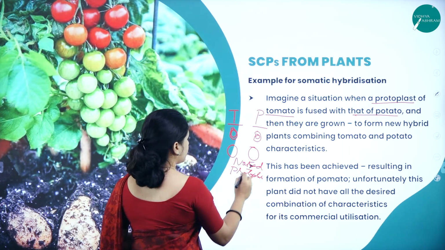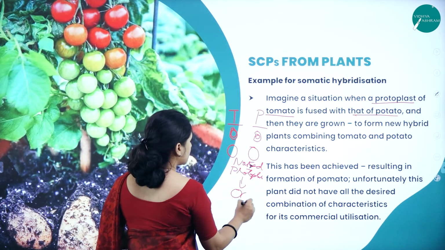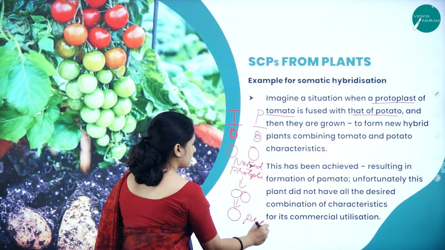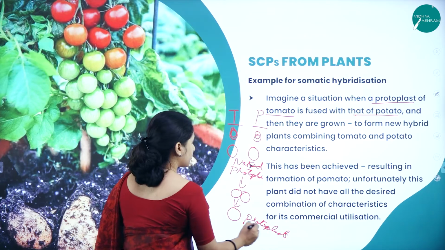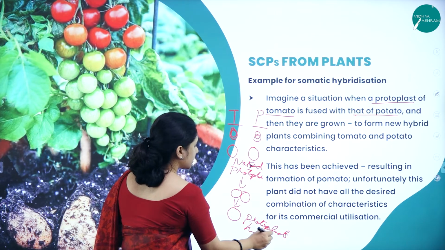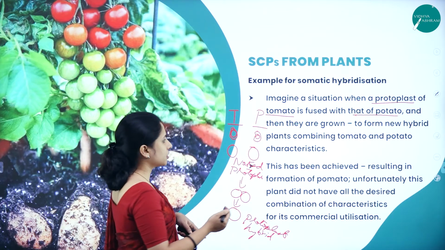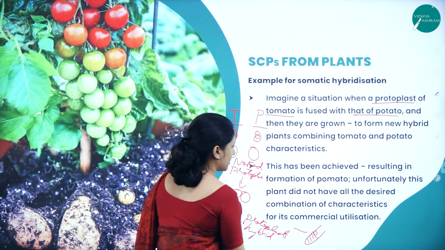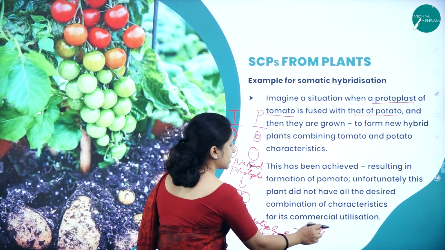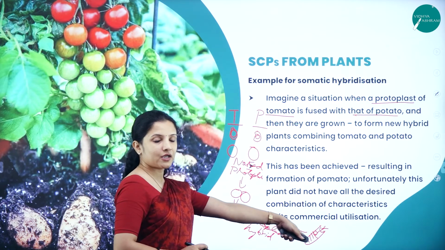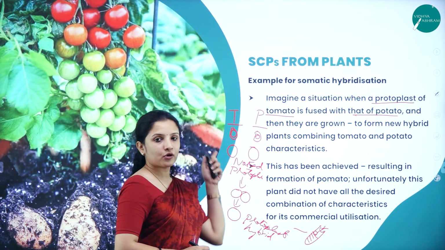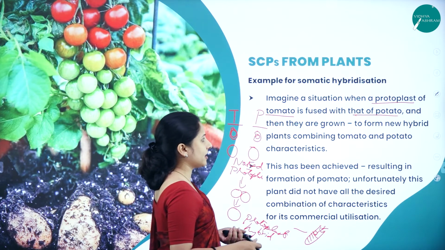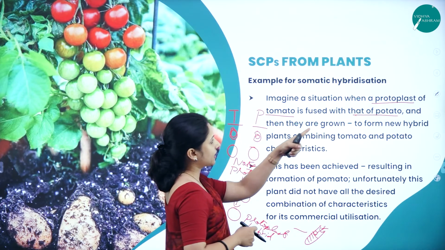Now this naked protoplast, what we will do, we will fuse it and it will become a hybrid, a protoplast hybrid. So this protoplast hybrid, I will put it in a suitable nutrient media. I will grow it on a suitable nutrient media. And from this, a new plantlet will generate. Now that plantlet will have the characteristics of both the potato and the tomato, and that plant was called pomato.